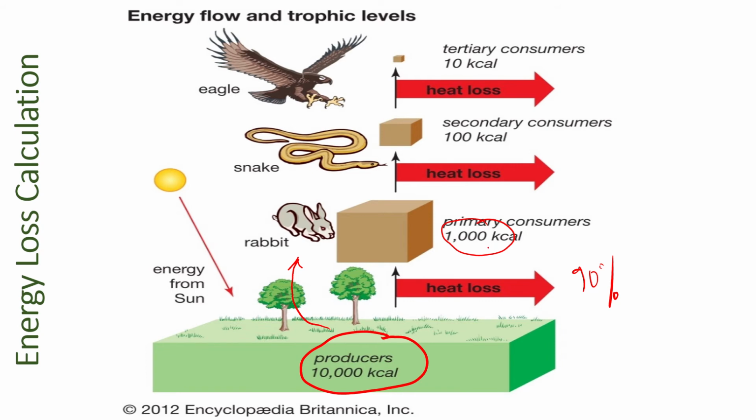The same process continues in the following trophic levels, where each level will only get 10% of energy from the previous trophic level.